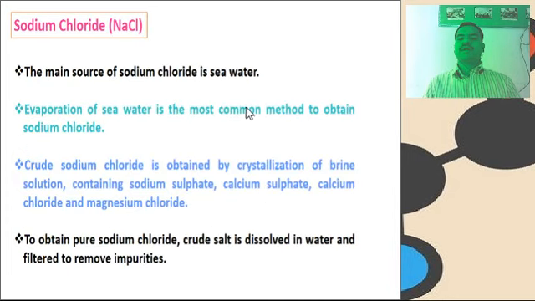The next important compound, sodium chloride, that is NaCl. The main source of sodium chloride is seawater. Evaporation of seawater is the most common method to obtain sodium chloride. Crude sodium chloride is obtained by crystallization of brine solution containing sodium sulfate, calcium chloride and magnesium chloride. To obtain pure sodium chloride, crude salt is dissolved in water and filtered to remove impurities.